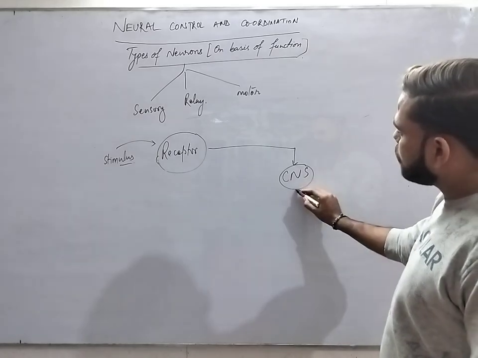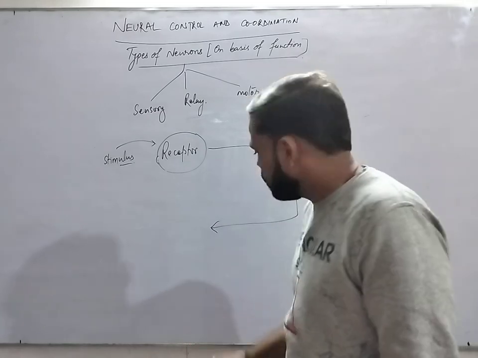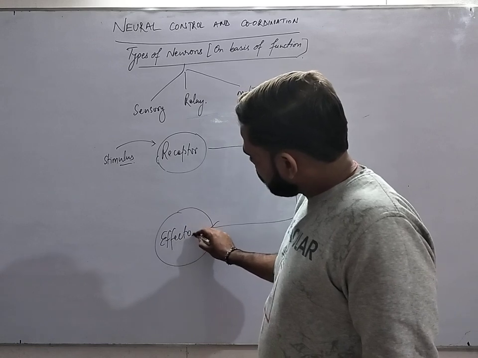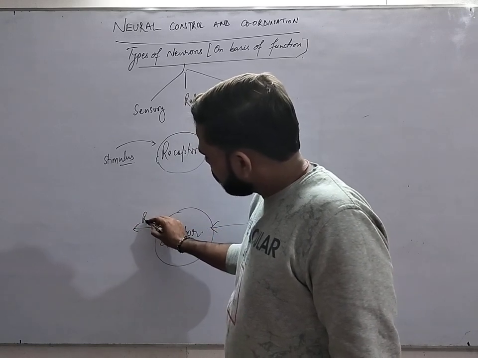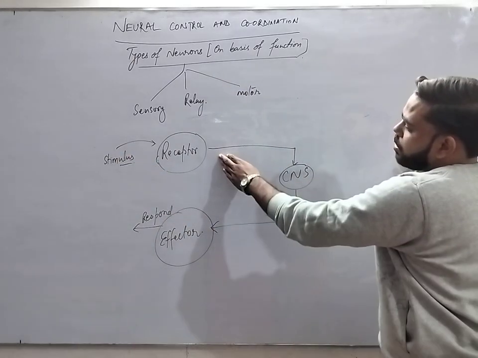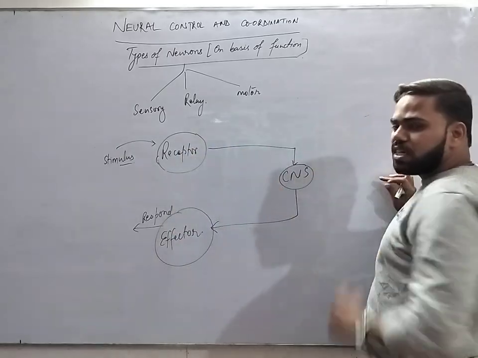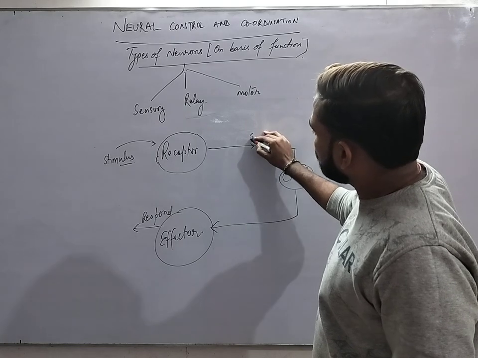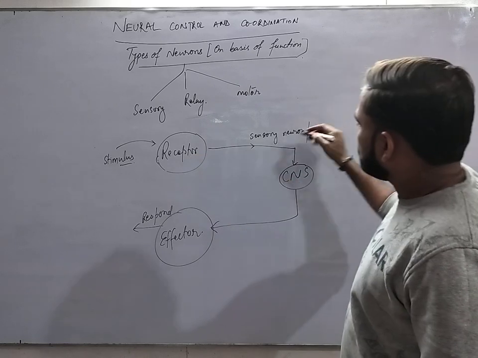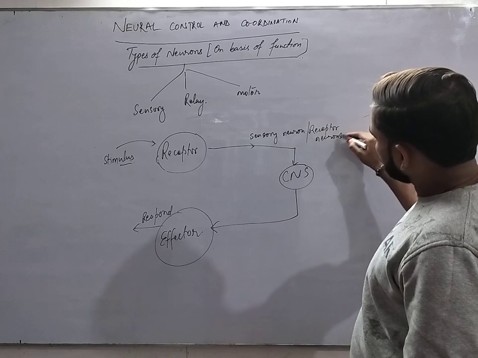After this, the central nervous system will forward the answer about what the effector really has to do. So there will be an effector which will respond to that stimulus. The neuron which carries the impulse, the message, from the receptor to the central nervous system is called a sensory neuron, also known as a receptor neuron.